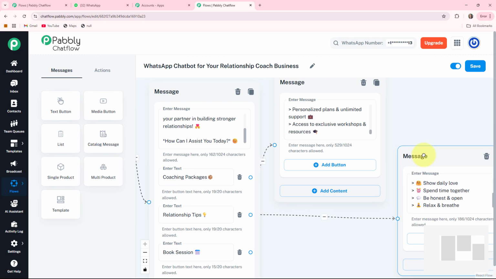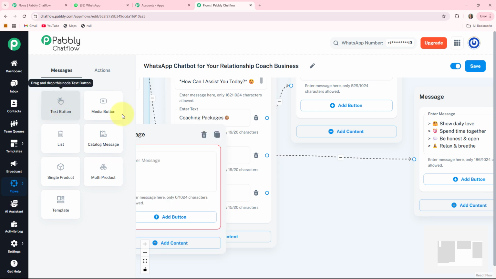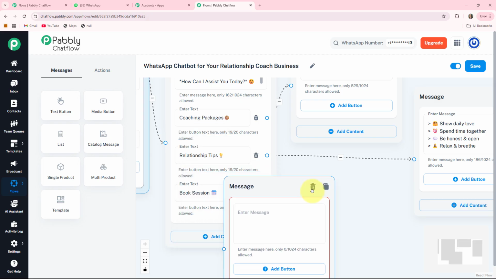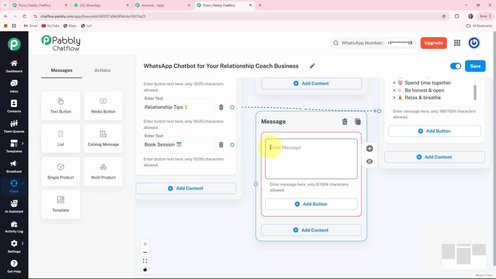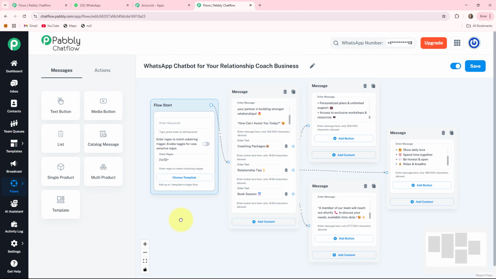It is connected. Now, if my clients want to book a session in my relationship coach business, then they will click on this button. So my bot will respond to them. For this, I am again taking another text button. It will provide me one message box. I'll drag this box here and enter the booking session details in my relationship coach business. Here I write it, while in this sentence I used this asterisk symbol because with the help of this symbol, this message will go to my client's WhatsApp account in bold format. Now I'll connect the circle which is present in front of book session to the message where I wrote the details. Here it is connected. Our flow is completed.